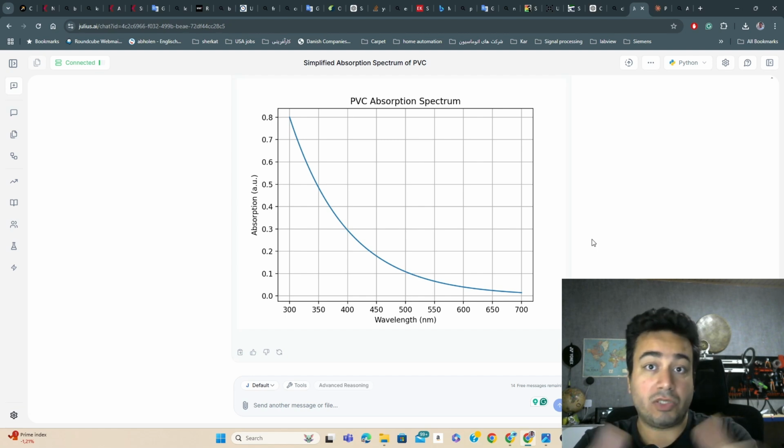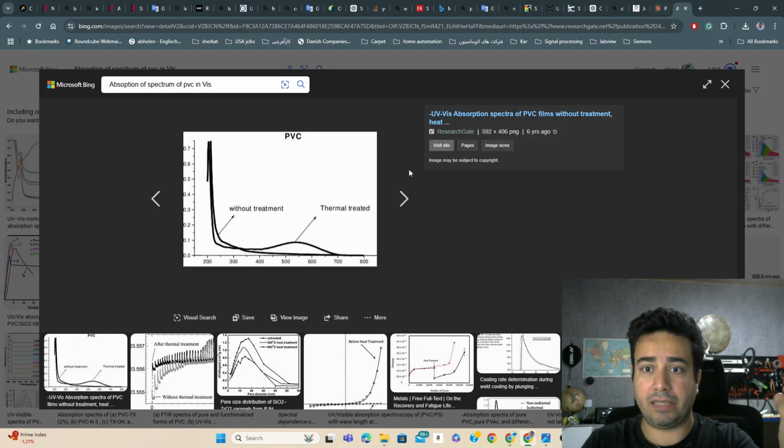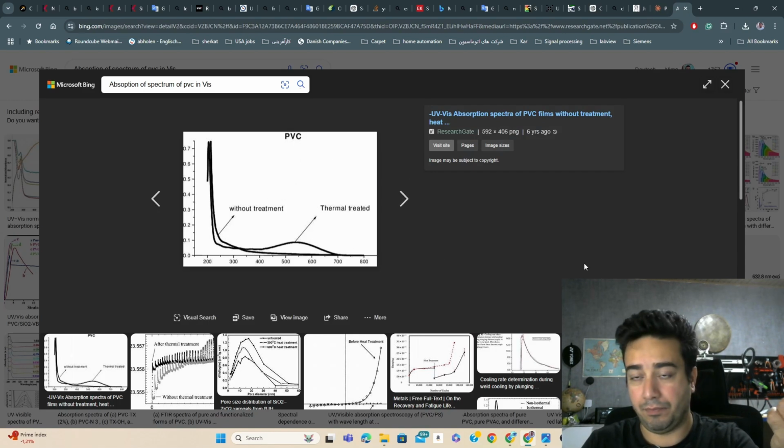And astonishingly, that is correct. I was surprised because I double checked that, and as you see, this is a picture from an experiment that shows the spectrum of PVC from basically 200 to 800 nanometer.